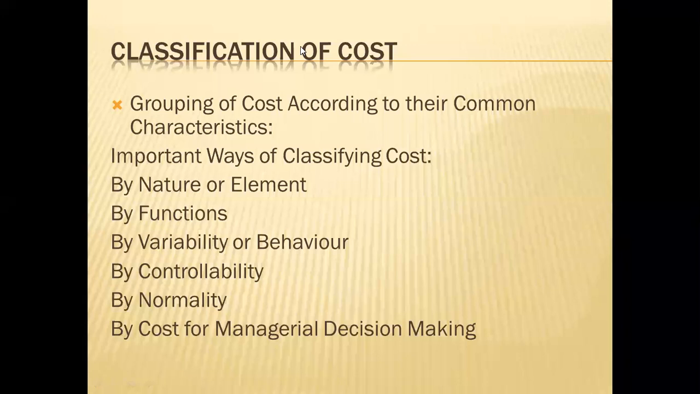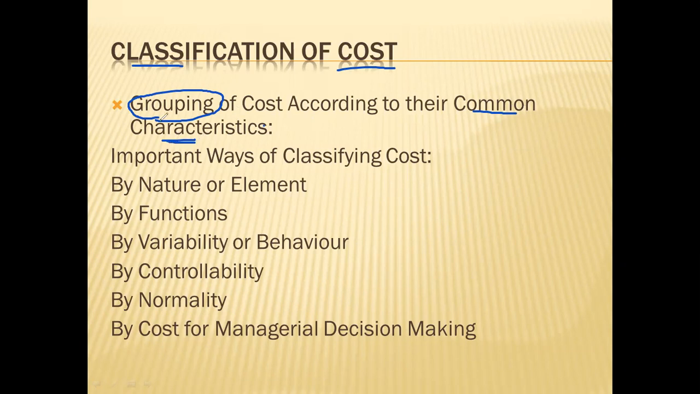Now we will understand one important concept, which is known as classification of cost. So what is classification of cost? Classification of cost is grouping of cost according to their common characteristic. Classification is nothing but you group the cost based on their common characteristic. We will pool the cost based on their common characteristic. That is known as grouping or classification of cost.